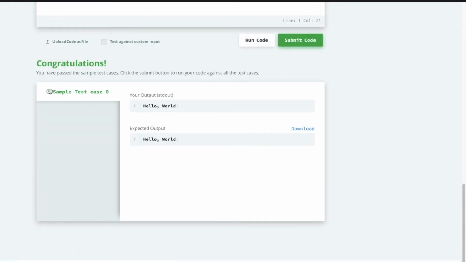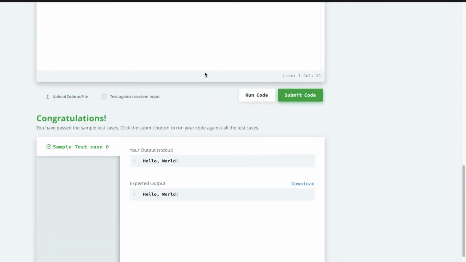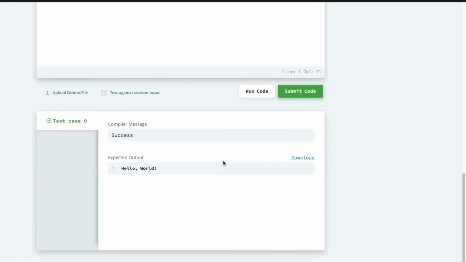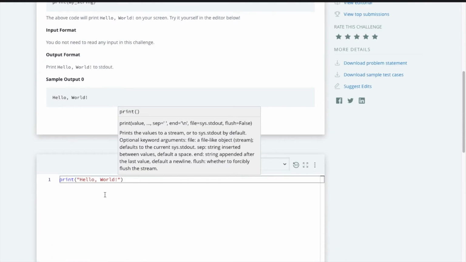Yeah, our sample test cases were passed. Now click on submit code. After all the sample test cases have passed, we can click on submit code. Yeah, here we can see our test cases were passed. There is only one test case.